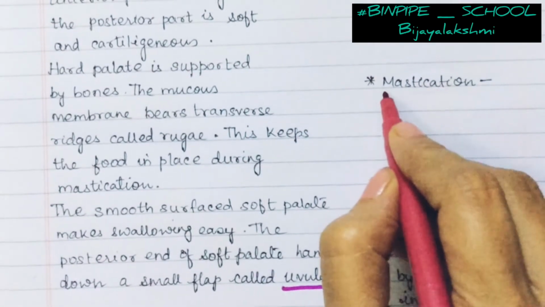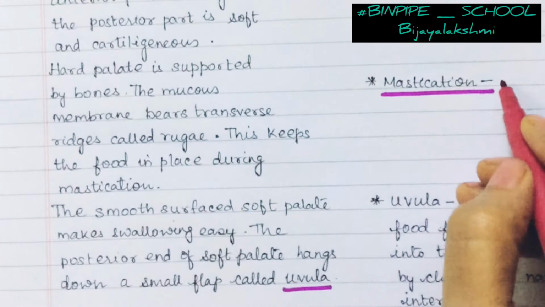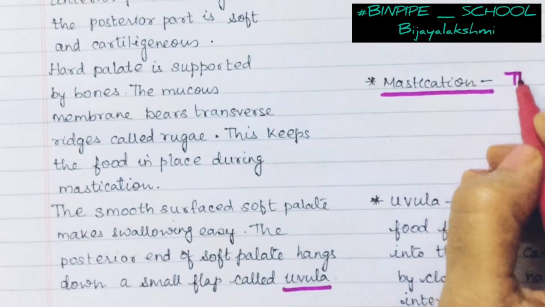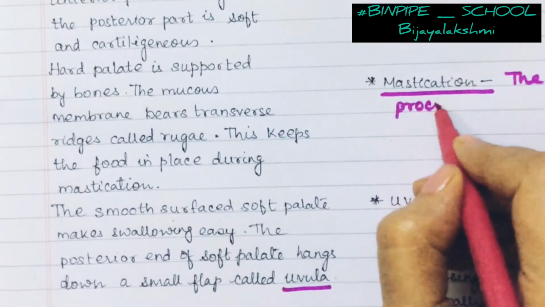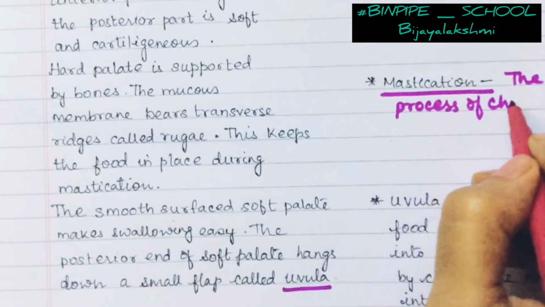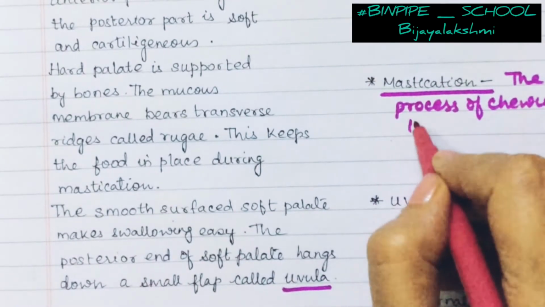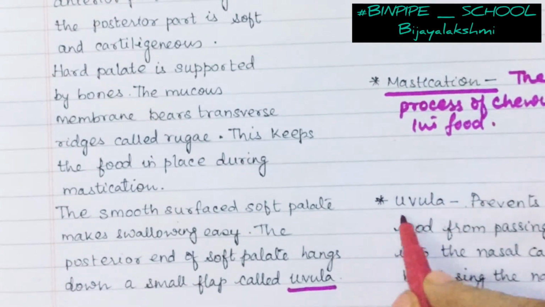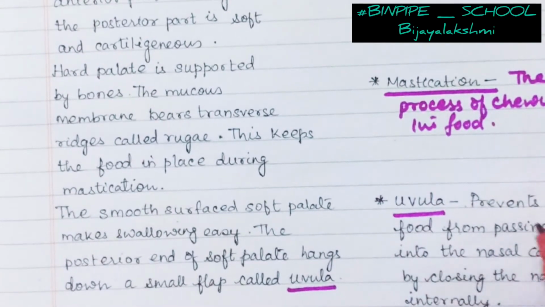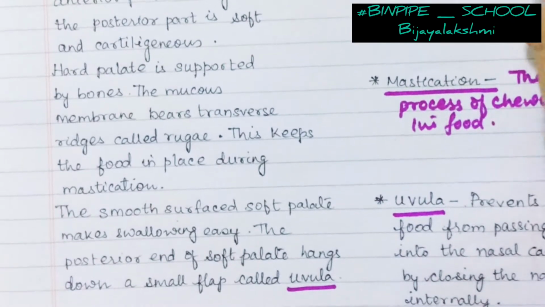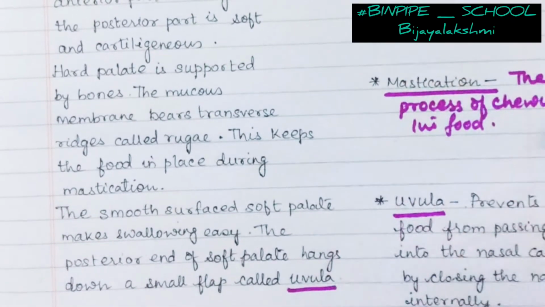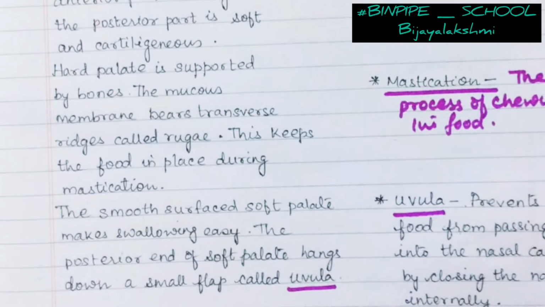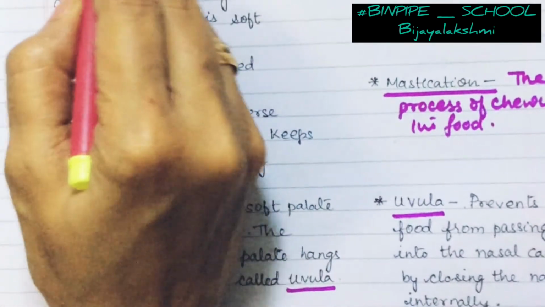And mastication, I have already said, is the process of chewing the food. The function of the uvula is to prevent the food from passing into the nasal cavity by closing the nares internally. The passages are getting closed here. So this is all about the palate.